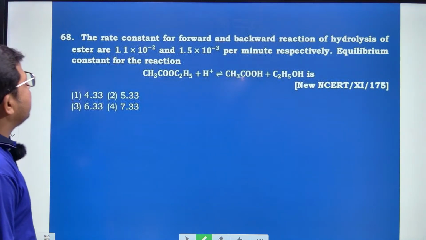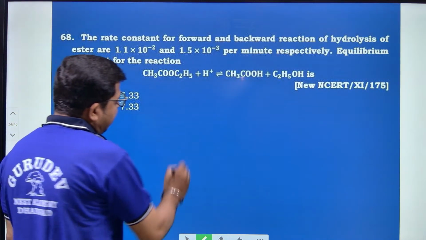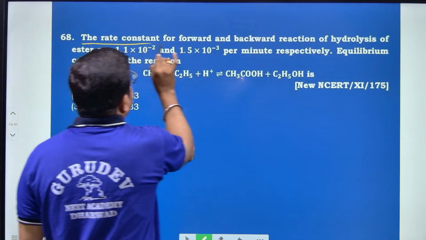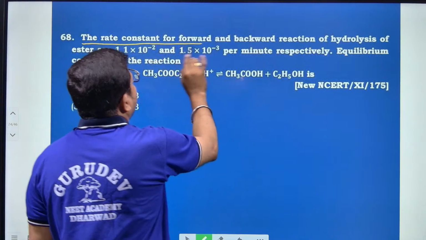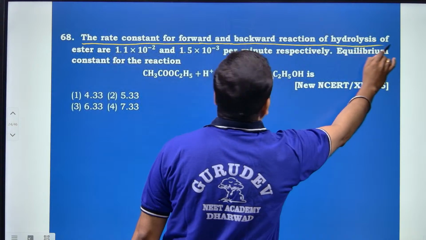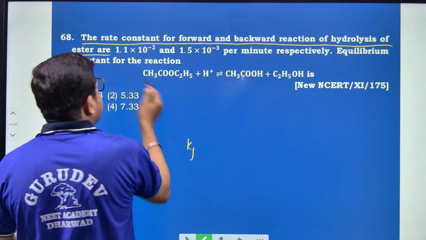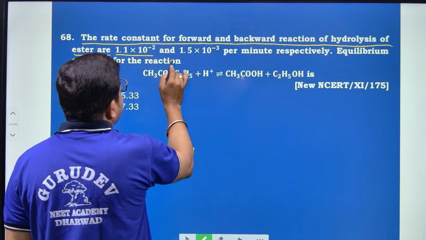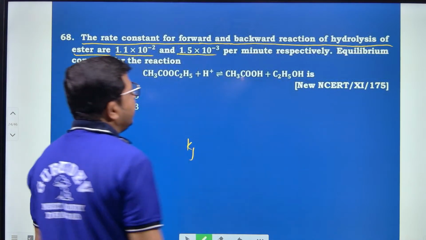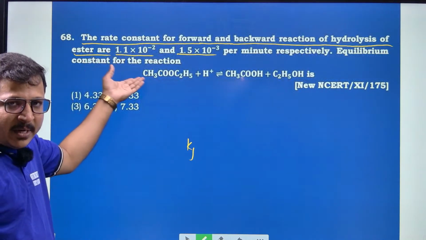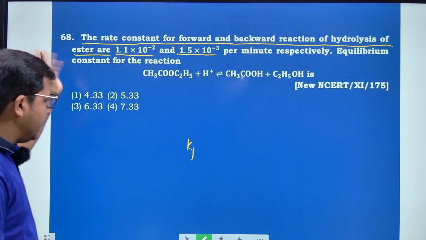Next, the rate constant of a forward reaction is Kf. The rate constants for the forward and backward reactions of hydrolysis of an ester, ethyl acetate, are 1.1 into 10 to the power minus 2 and 1.5 into 10 to the power minus 3 per minute respectively. Find out the equilibrium constant Kc.